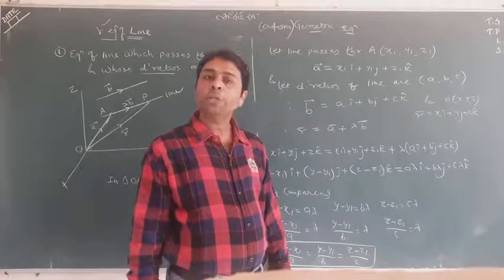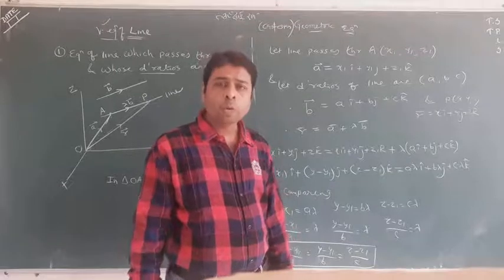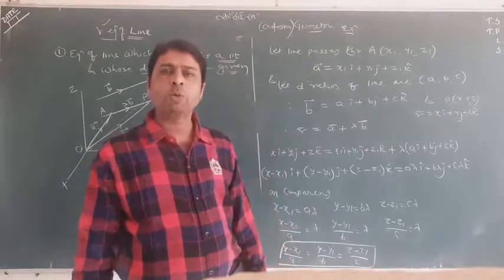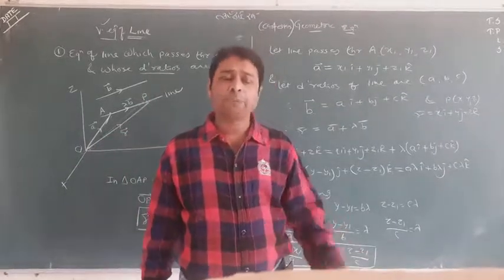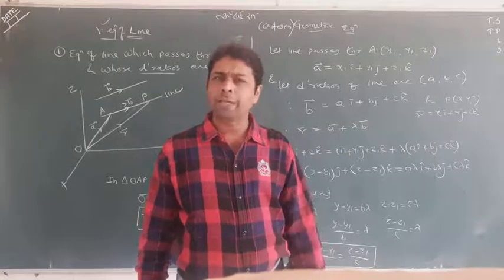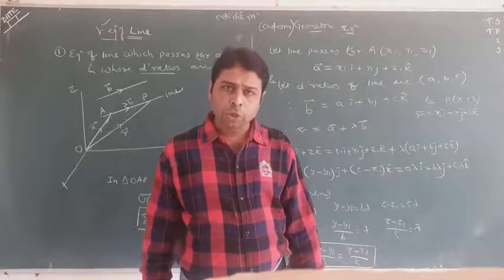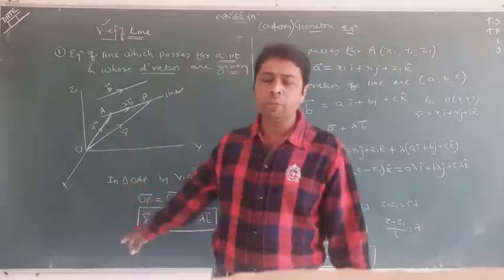You know, in the two-dimensional line it was simple: ax plus by plus c equal to 0, y equal to mx plus c, one point form y minus y1 equal to m times x minus x1, two point form, parametric form. You had six forms at that time. But in three-dimensional geometry we have only one Cartesian equation and only one vector equation.